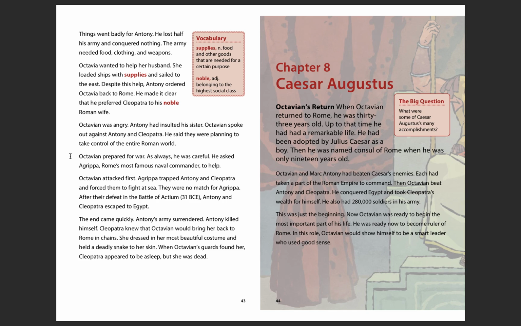The end came quickly. Antony's army surrendered. Antony killed himself. Cleopatra knew that Octavian would bring her back to Rome in chains. She dressed in her most beautiful costume and held a deadly snake to her skin. When Octavian's guards found her, Cleopatra appeared to be asleep, but she was dead.